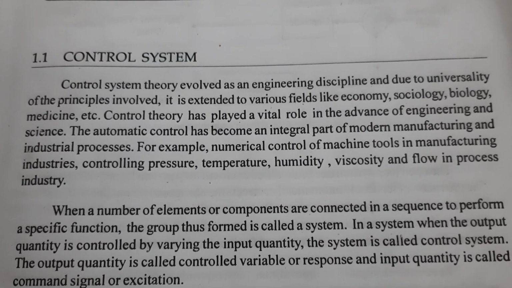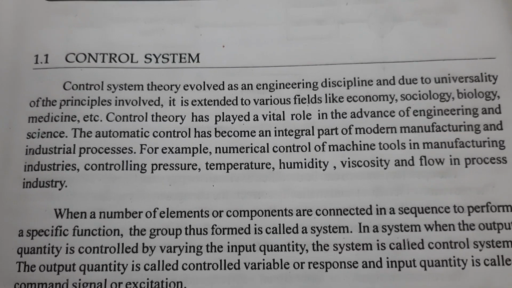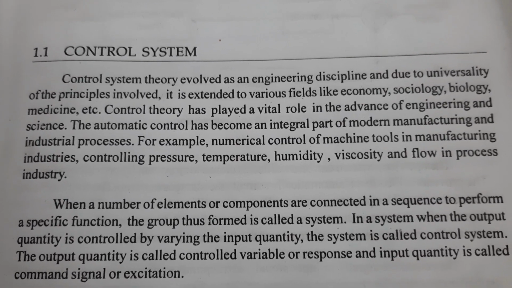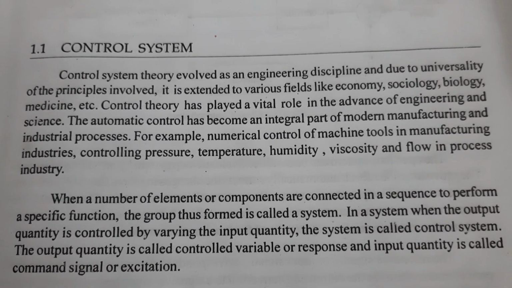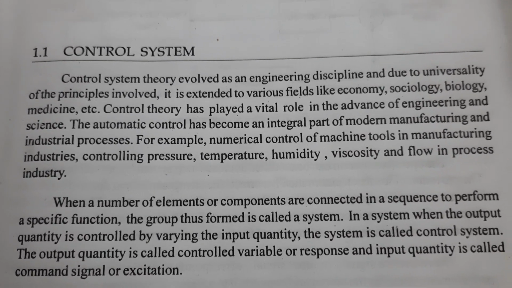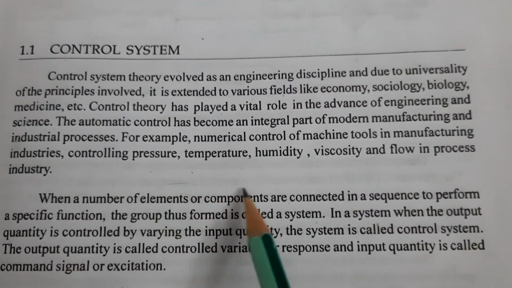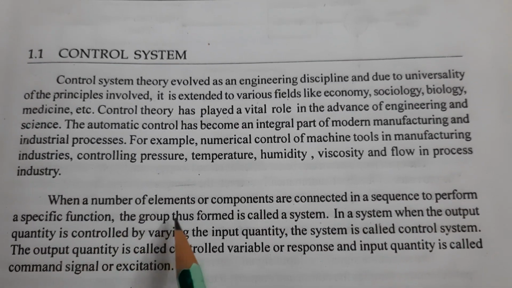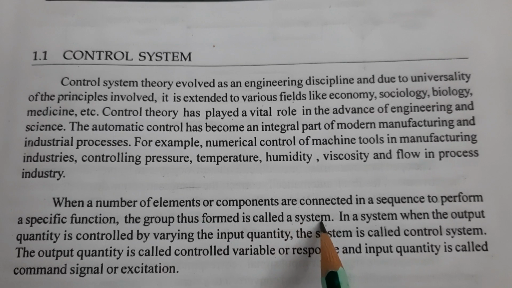In this video we are going to see about the control system, what are the types involved in this control system, and what is the purpose of using this control system. So first of all, what is a system? A system means a number of elements connected in a sequence to perform a specific function. The group thus formed is called a system.